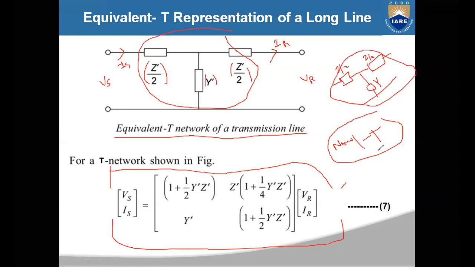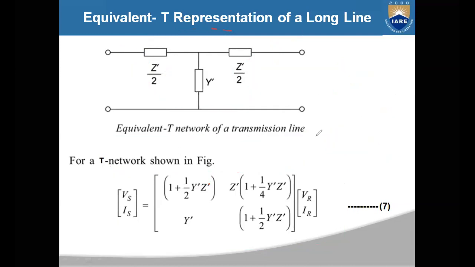For nominal T, if you represent VS, IS in terms of VR, IR, you will have 1 plus YZ by 2. In place of Y dash Z dash, you will have YZ. So 1 plus YZ by 2, here you have Z into 1 plus YZ by 4, here you have Y, and 1 plus YZ by 2. If you develop the equations for the equivalent T network also, in place of YZ you will get y dash and z dash. That is the only difference. If you are getting any confusion, then you can develop the equations yourself.